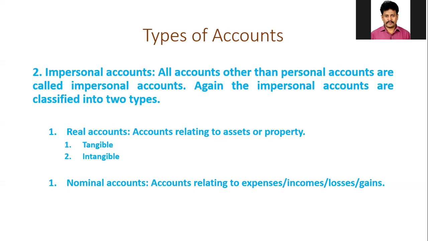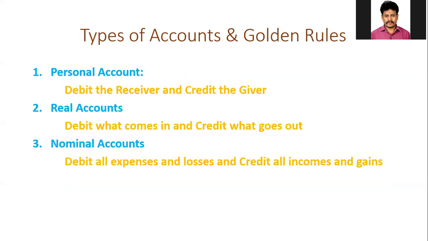The next one is nominal accounts. Nominal accounts relate to expenses, incomes, losses, and gains. So based on the types of accounts, there are certain golden rules for recording the transactions. While recording the transactions in journal, we must follow the golden rules of the various accounts.